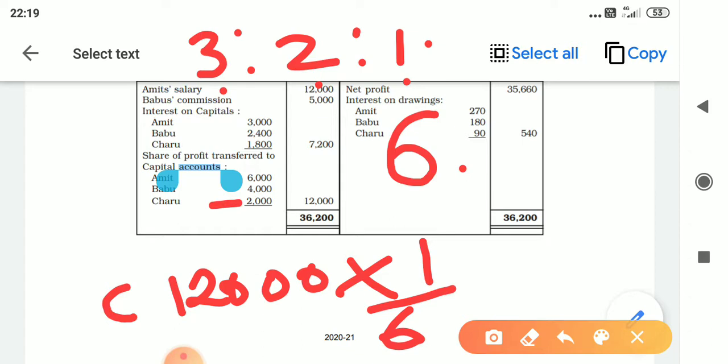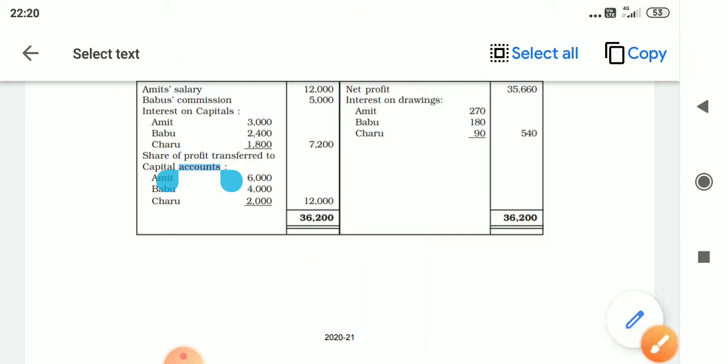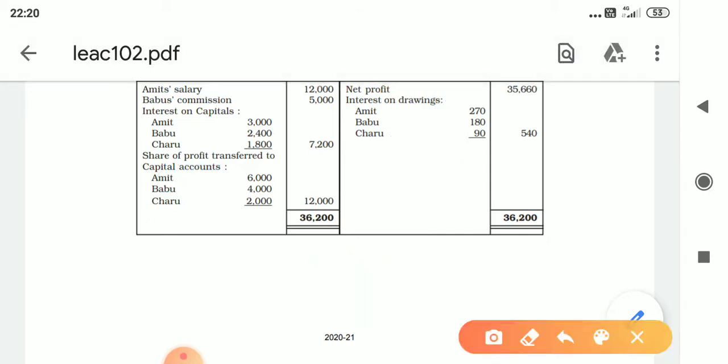Now with this 2,000 you have to multiply 2. 2 twos are 4. You got 4,000. With this 2,000 you have to multiply with 3. 3 twos are 6. You got 6,000. This is how you have to show the split ups of profit. Okay. Now this you can follow when you have a share of 1 in the profit. Now what if you don't have the share 1? How to split up the profits of the partners?